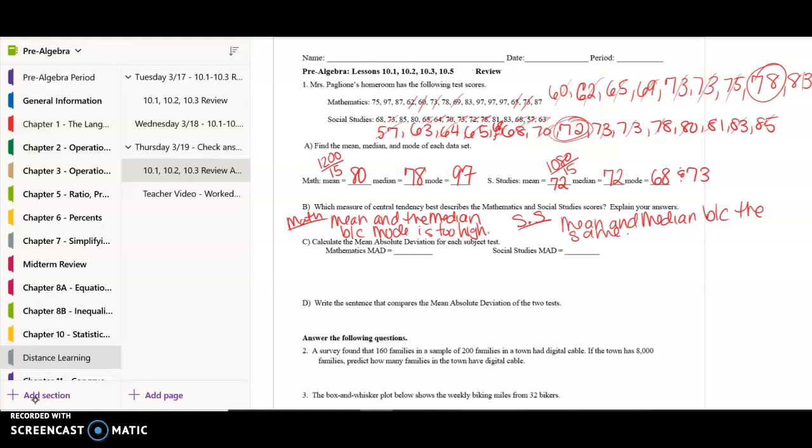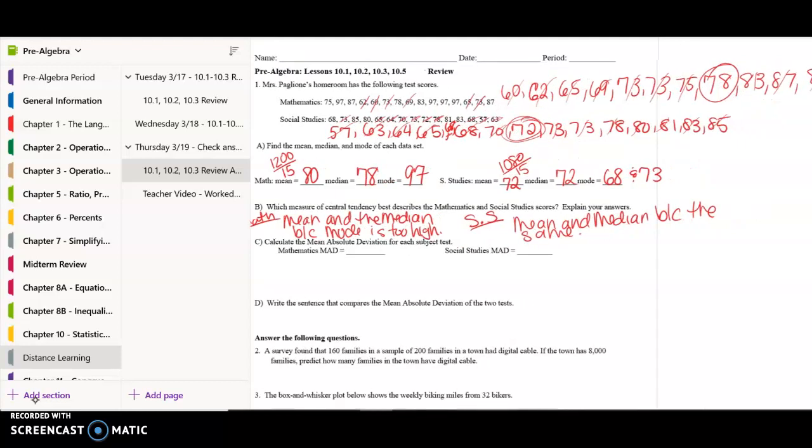All right, so then we're going to go through and calculate the MAD. We already did part of this because we found the mean. So our mean, we'll start with math here, was 80. Now we're going to see how far away each score is from 80. So I'm going to go with the organized set of data here.